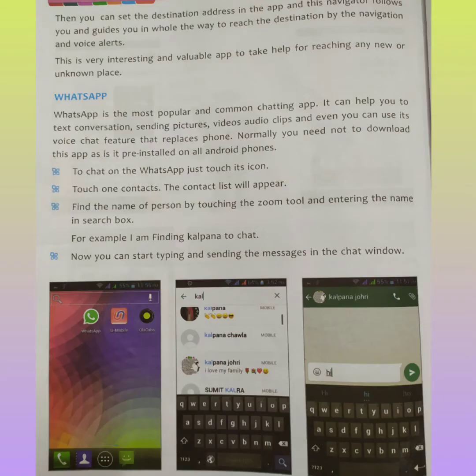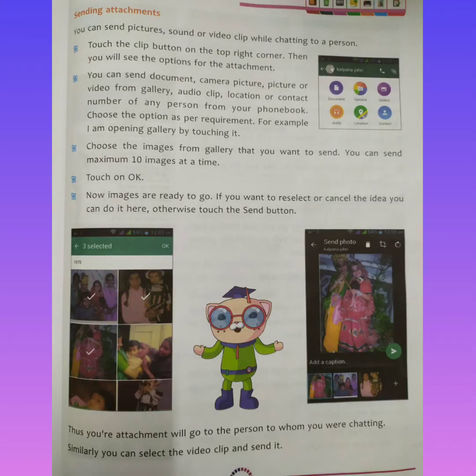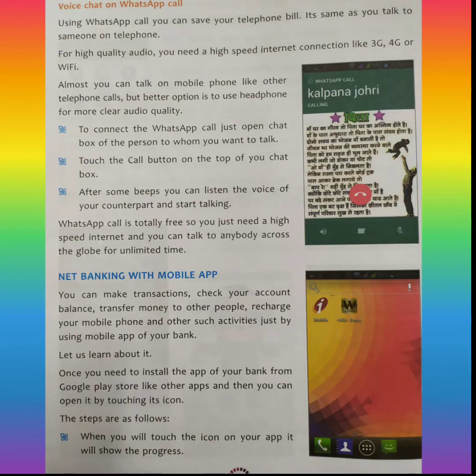Next is an app which is very well known for all of us, and that is WhatsApp. I don't think that there is anybody who is not aware of WhatsApp. This is a very convenient app for individual chat or a group chat. It even provides the facility of voice call and video call. You can also send attachments here on WhatsApp like images, video, voicemail, contact, location, document, etc.